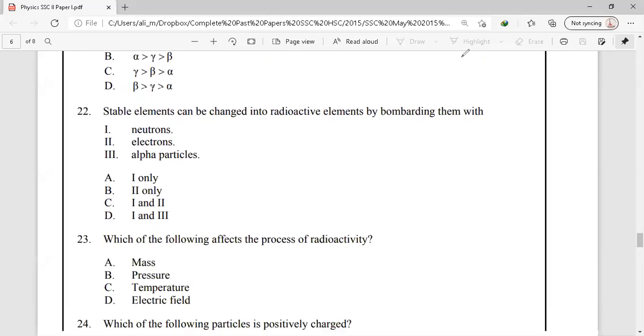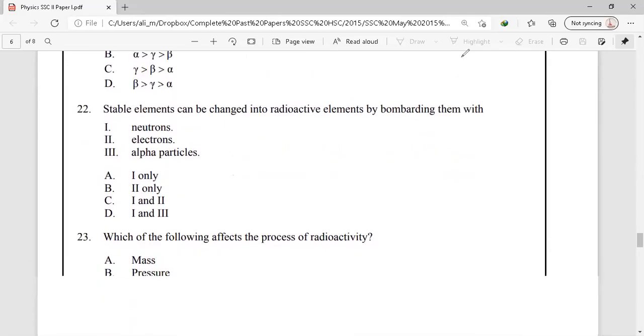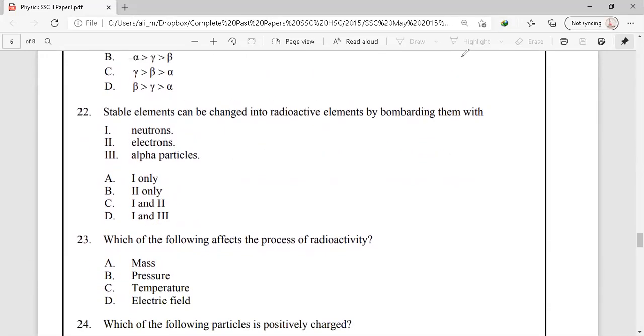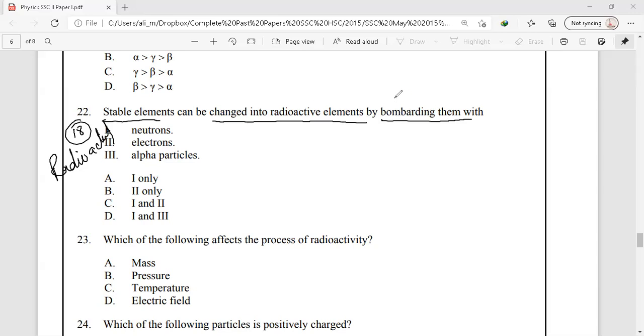Let's move to question number 22, which is again from chapter number 18, radioactivity. Stable elements can be changed into radioactive elements by bombarding them with some particles. This process is known as artificial radioactivity.